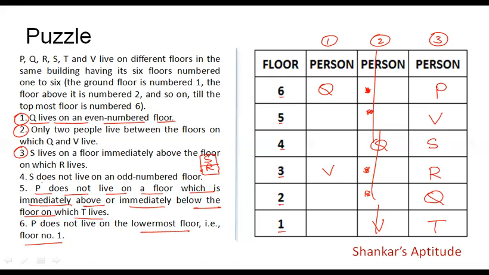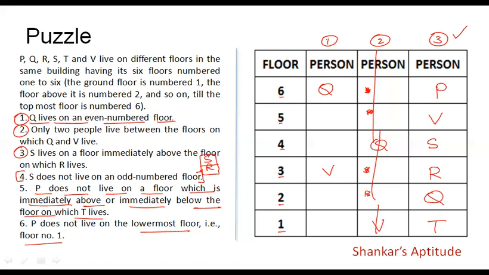We can see that S does not live on an odd numbered floor. That condition is given. The fourth condition is also satisfied. P and T are not adjacent to each other. So we can conclude that this third possibility I have listed here, wherein this order is maintained, P, V, S, R, Q, T, all the 6 conditions are satisfied.